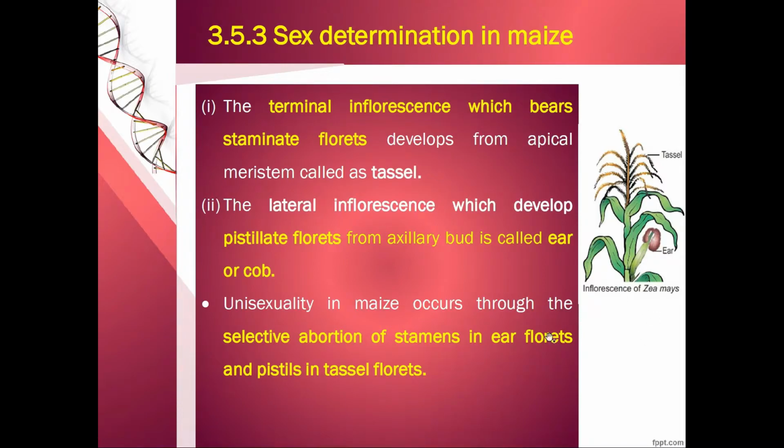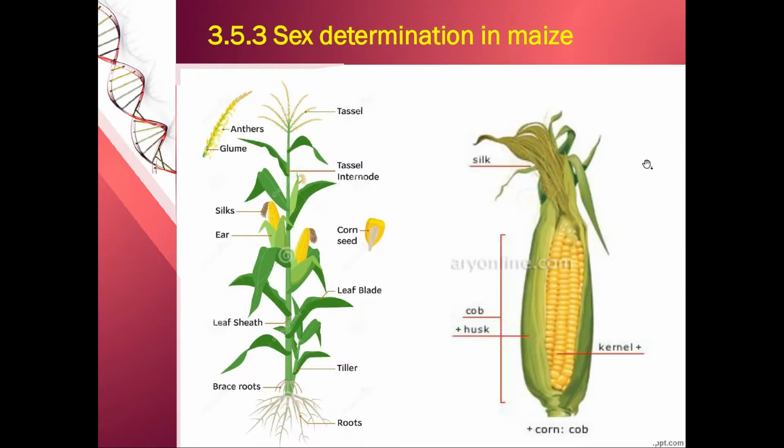The unisexuality in maize occurs through the selective abortion of the stamens in the ear florets and the pistils in the tassel florets. Now this is the picture of the maize plant. So we can see the tassel or the male inflorescence in the terminal end which contains the anthers alone, whereas the female inflorescence is seen in the axillary region which contains the silk or which is called as ear. Here you can see the fruit of the maize plant. So this is the silk, this is a kernel and cob corn.